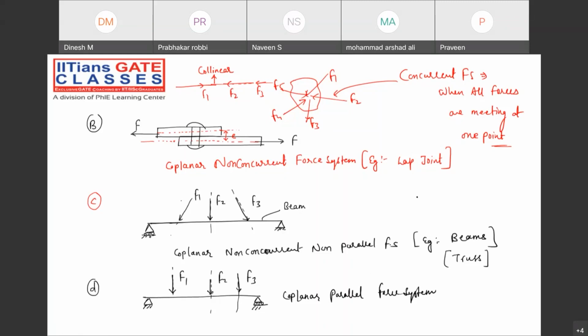Because if I talk about the truss, it will be something like this. Just keep on repeating the triangle and you will get a truss. F1, F2, F3. So the forces are neither parallel nor concurrent. They are not meeting at a particular point. Suppose these are meeting at one point, but this force and that force are not meeting at one point. All the forces must meet at one point. Then only we can say concurrent. Otherwise, no.